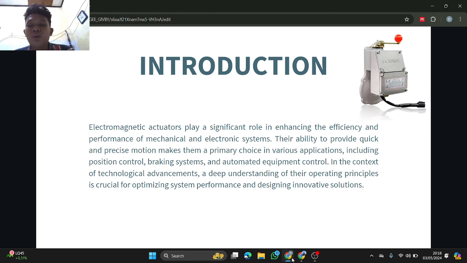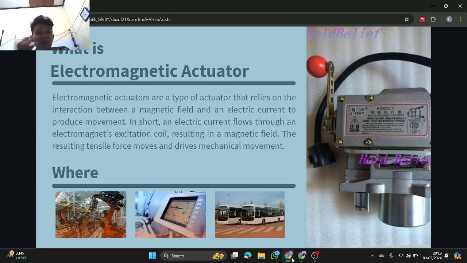Their ability to provide quick and precise motion makes them a primary choice in various applications, including position control, braking systems, and automated equipment control. In the context of technological advancement, a deep understanding of their operating principle is crucial for optimizing system performance and designing innovative solutions. What is an electromagnetic actuator?